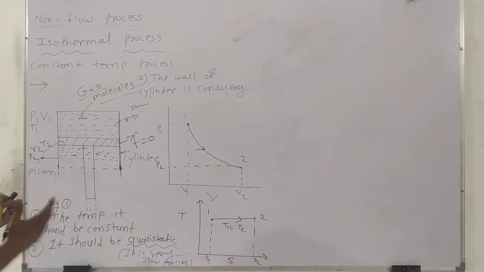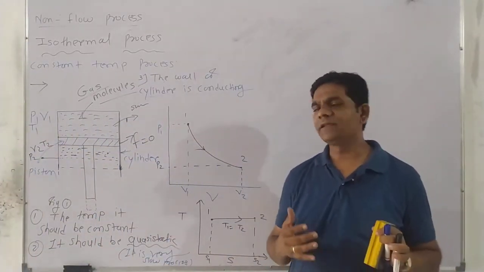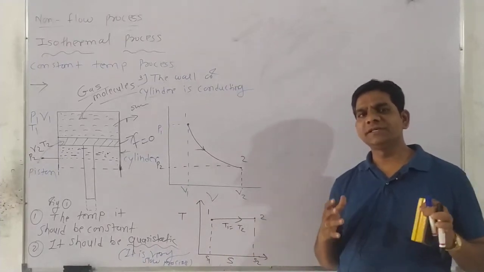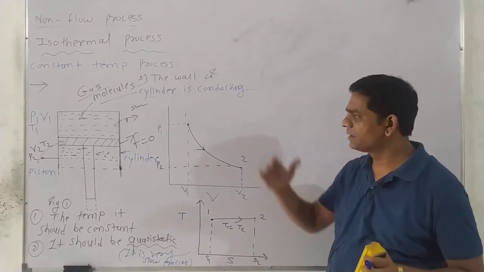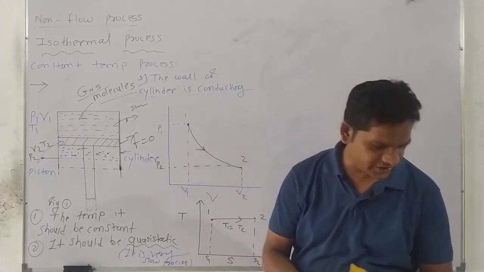So how much work is done here, how much heat is transferred here, how much enthalpy is here and how much entropy will be here. So we have to prove some derivations here, boys and girls. So see these derivations.